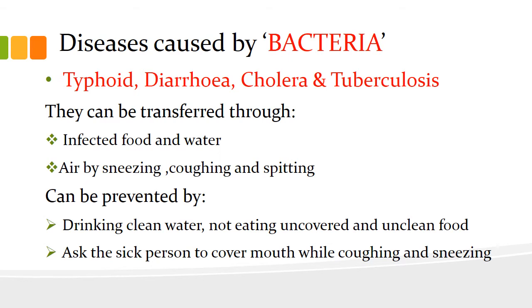In the same way, COVID-19 or coronavirus is also a communicable disease. It is also spread by the air when we sneeze, cough or spit without covering our mouth. And how can they be prevented? The first 3 can be prevented when we drink clean water and do not eat uncovered or contaminated food or water. And tuberculosis can be prevented by not using the things used by the sick person. That is a very common thing. And ask the sick person to cover his or her mouth while coughing or sneezing.